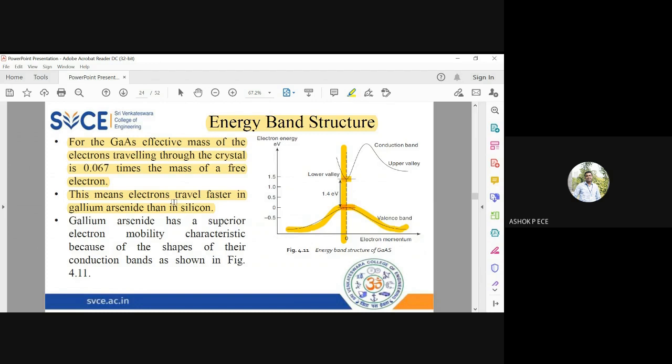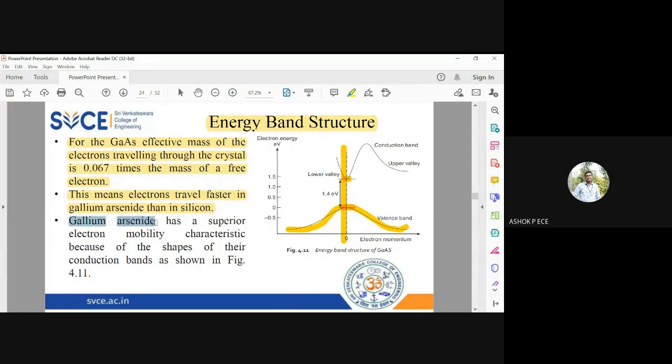When will electrons travel faster? When the mobility is high. When will mobility be large? When electrons are going to be light. So they say that the effective mass of the electron is light inside gallium arsenide when compared to silicon. So this makes electrons move faster inside gallium arsenide compared to silicon-based semiconductors.